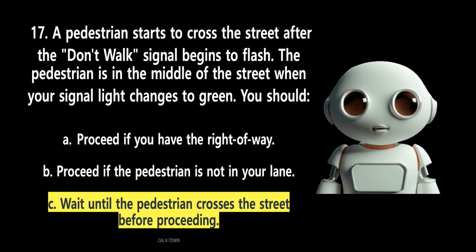The answer is C. Wait until the pedestrian crosses the street before proceeding. At a green light, you must give the right of way to any vehicle, bicyclist, or pedestrian in the intersection. If a pedestrian begins crossing the street after the traffic signal light starts flashing, wait until they have crossed the street before proceeding.